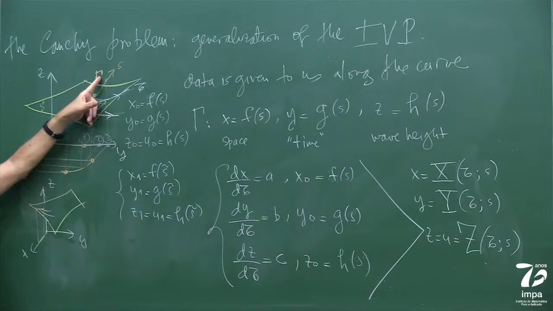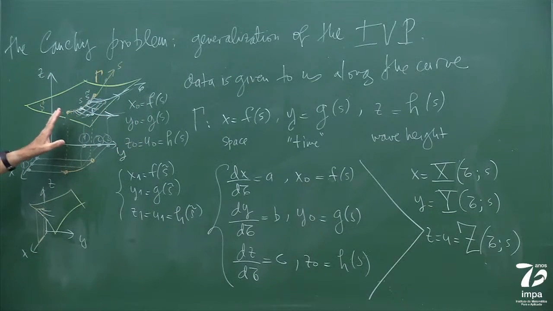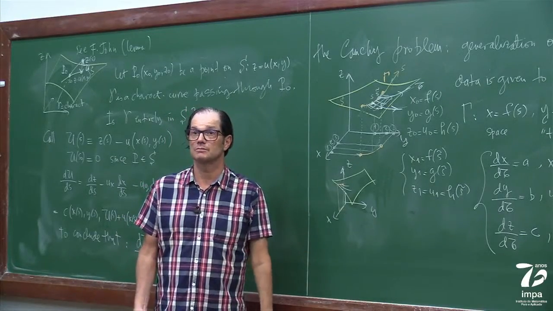There are other situations where we're in trouble too, which is an envelope, which is a caustic. I'll talk about this later. But if gamma is a characteristic, I'm stuck, I can't solve the problem.